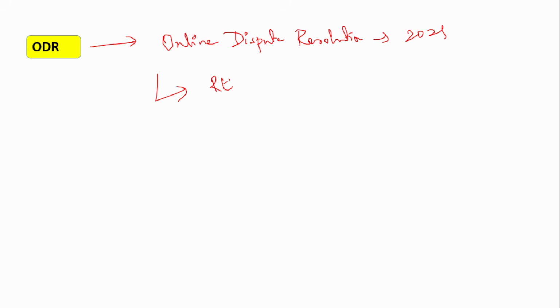The next initiative of RBI under this integrity is ODR. ODR is Online Dispute Resolution. Okay, this is a mechanism which was introduced by the Reserve Bank of India in 2021. That is, it instructed all the regulated entities to have this ODR available in their internet banking and mobile banking facilities. So what is the purpose of this ODR?